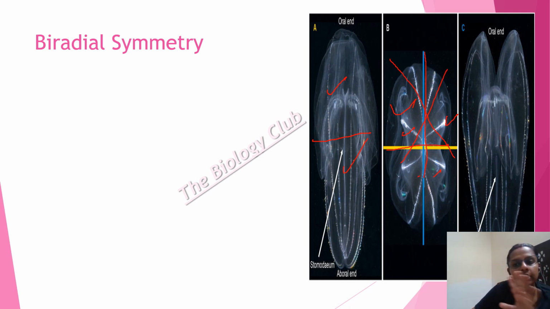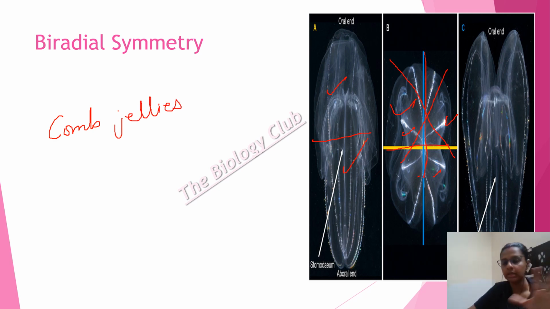If I cut it like this, it's not okay. So biradial is the intermediate where the organism can be divided like radial symmetry, not completely, but something like radial symmetry, only in two planes. You have to remember that. And the example is the comb jelly. The jelly that glows in the sea, we see it on TV, that is the comb jelly.